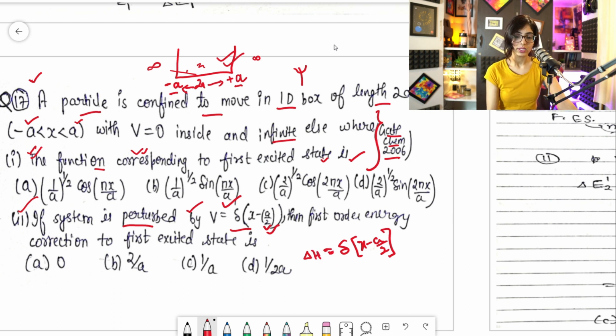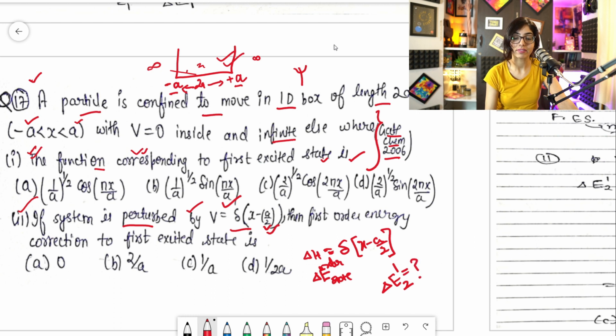Clear? So okay, now the first order energy correction to the first excited state is this, which is E, like you will be writing it over here. The first order energy correction to the first excited state, and you will always write the state over here and the order over here. Clear? So the order is 1, and the state is 2, so you will write 2.